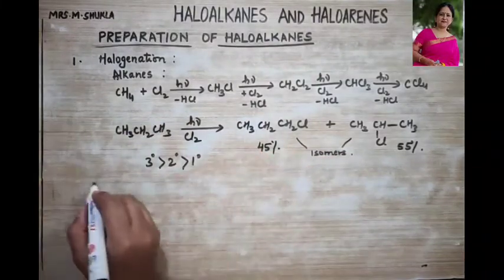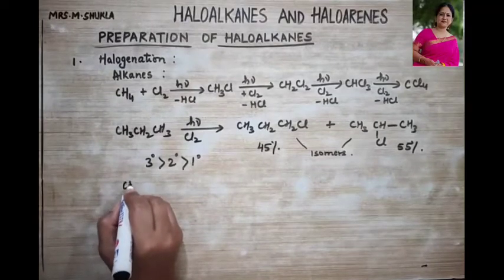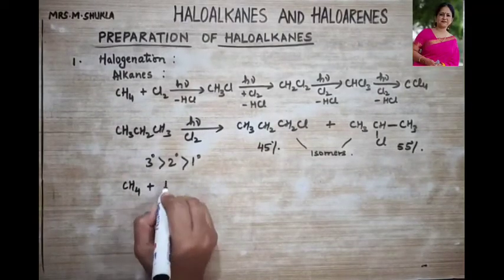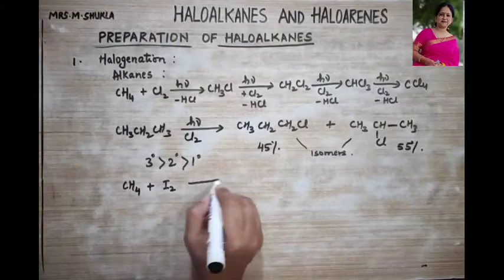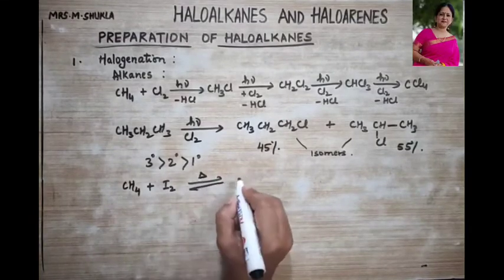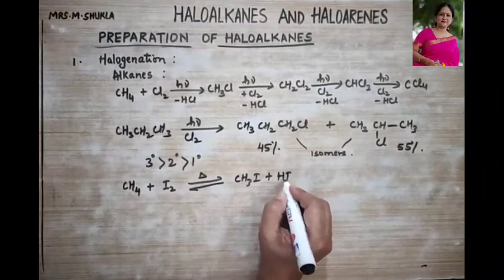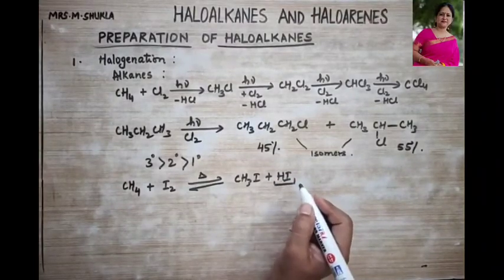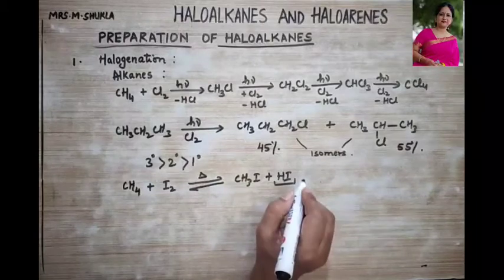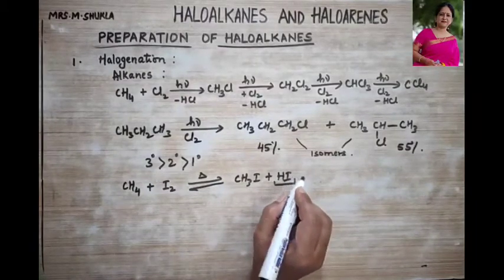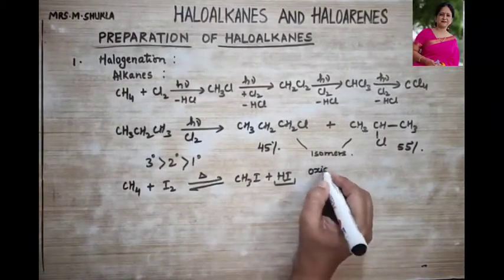Then iodination. In iodination, what do we study? Here methane is treated with iodine. But what is formed over here? It is CH3I plus HI. Now this HI is a very good reducing agent. So the reaction is carried out in the presence of certain oxidizing agents.